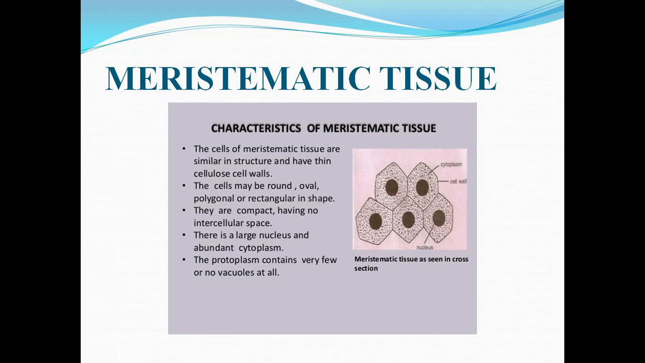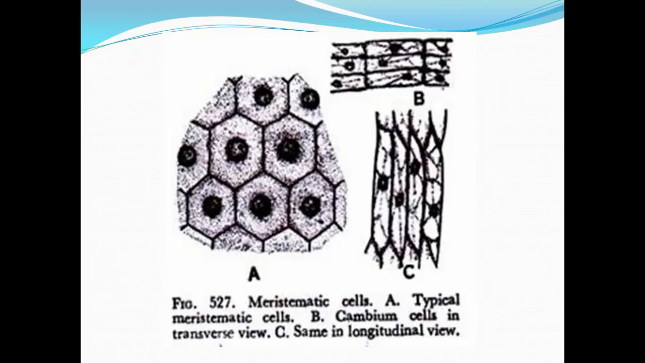Next, look at the cell wall of the cell. It is very thin. They have a very thin cell wall which is made of cellulose. So these are the characteristics of the cells of meristematic tissue. And remember, these cells actively divide. All these cells which you can see in the picture actively undergo cell division. Here you can also see the TS and LS, the transverse and longitudinal section views of meristematic tissue.